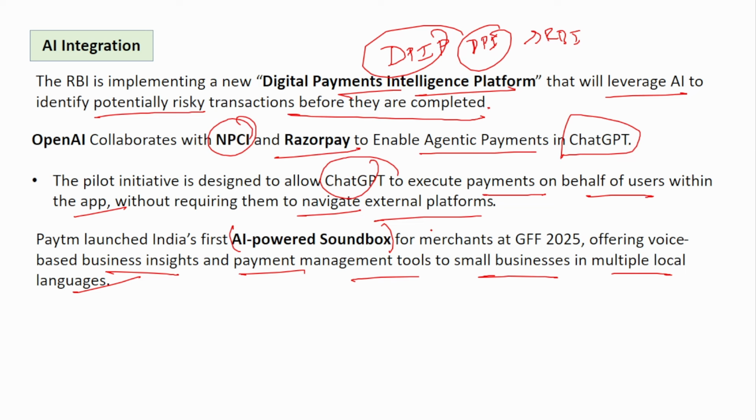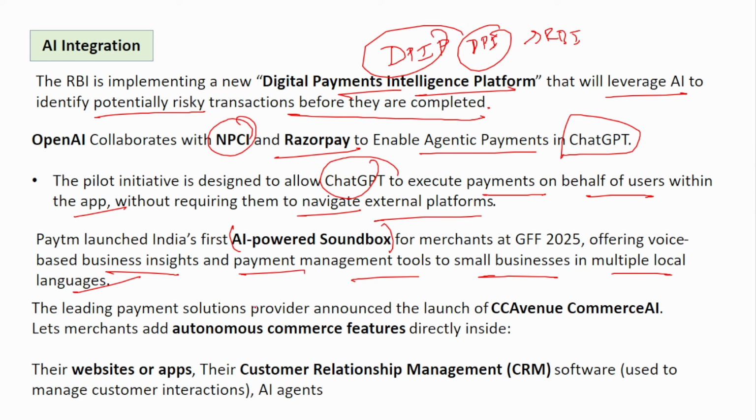But here, if you see, apart from that purpose, multiple purposes are also served. What is it? If you ask it how many transactions have happened today, it will tell you a total of 25 transactions have happened today. Okay, and if you ask it to tell the value of all the transactions that happened today, it will tell you all the transactions value sums up to 1500 rupees. Okay, so these various things are there under this AI powered soundbox. Generally, soundbox only tells you the credit amount, right? But here, these various things are also being used under this AI powered soundbox.